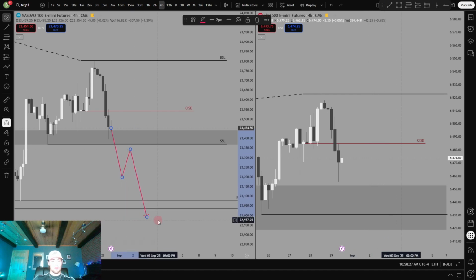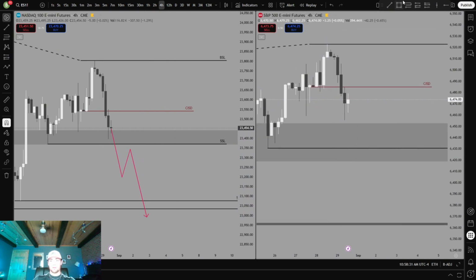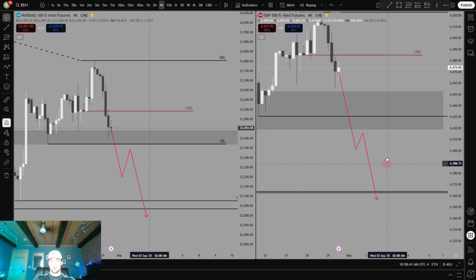to take out those relative equal lows resting way down there. Displace through the low and trend down to take out those relative equal lows.